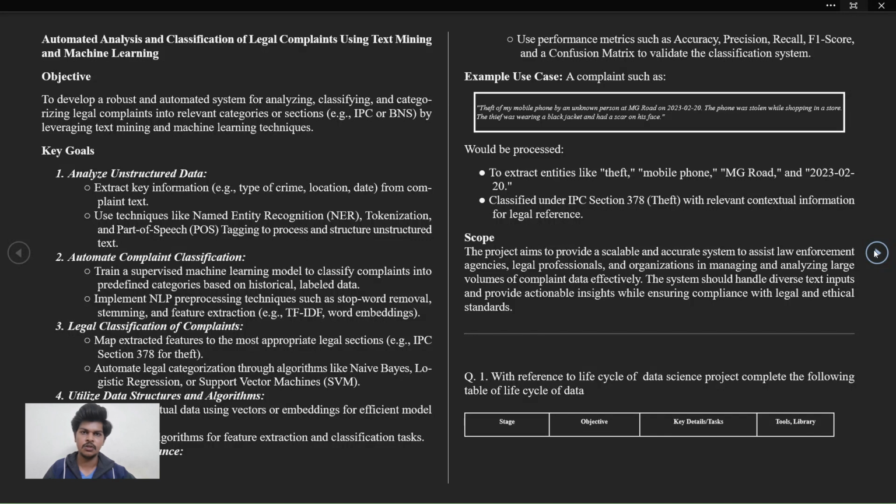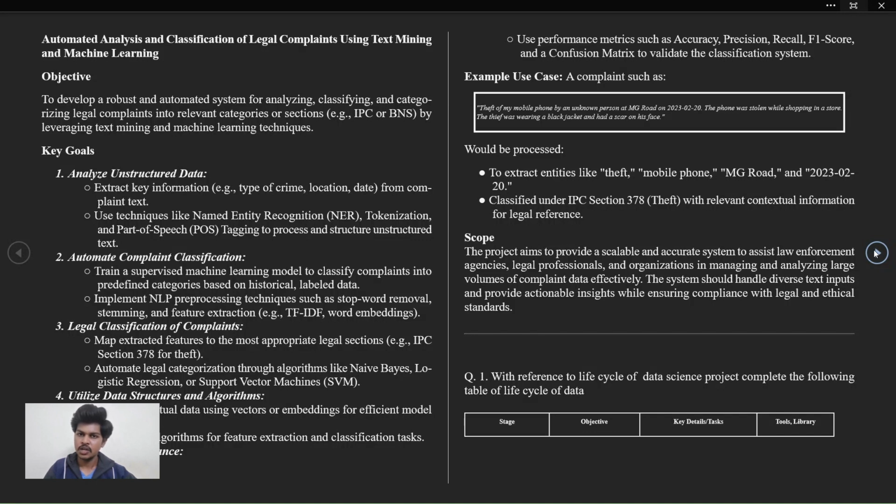Fifth, evaluating performance. Use performance metrics such as accuracy, precision, recall, F1 score, and confusion matrix to validate the classification system. For example, we have a complaint such as: theft of a mobile phone by an unknown person at MG Road on 2023 February 20. The phone was stolen while shopping in a store. The thief was wearing a black jacket and had a scar on his face. What will be the process to extract entities like theft, mobile phone, MG Road, and 2023, classified under IPC section 378, theft, with relevant contextual information for legal references?